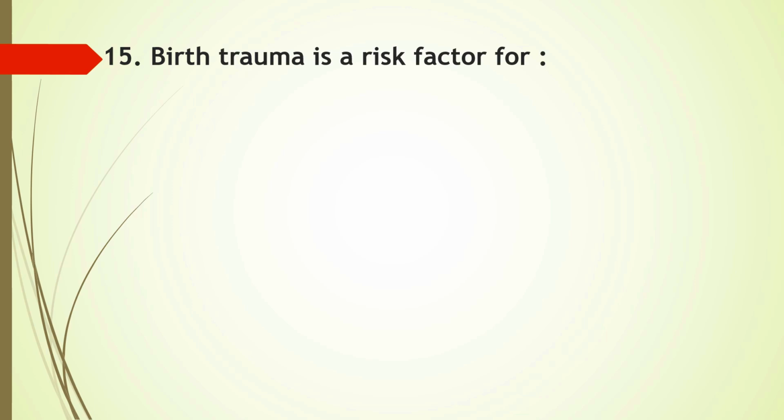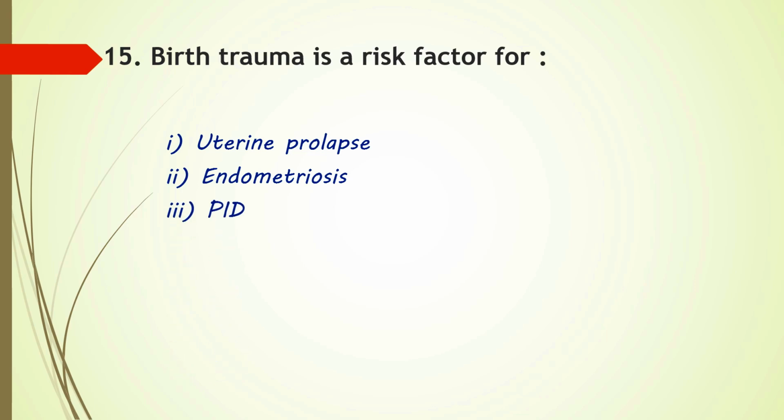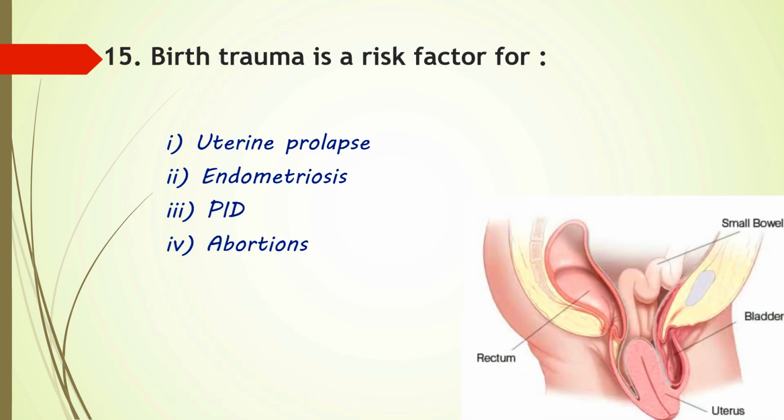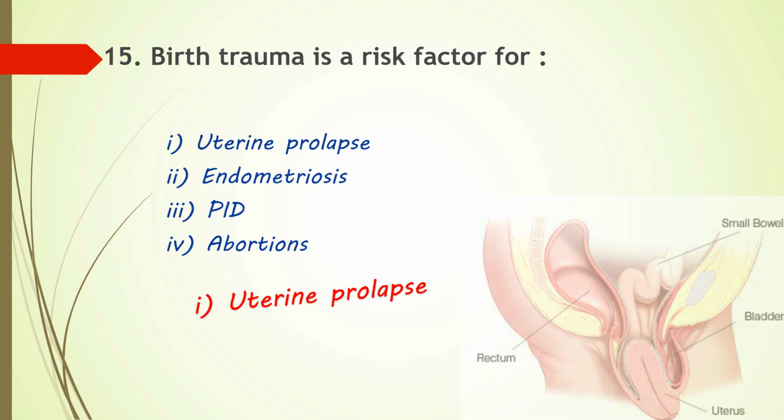Question number 15. Birth trauma is a risk factor for? Options are uterine prolapse, endometriosis, PID, or option 4 abortions. Yes, birth trauma is a major cause of developing uterine prolapse, where pelvic muscles and the connective tissues are damaged during vaginal delivery, causing the uterus to slip into the vagina. So here option 1 is the correct answer.